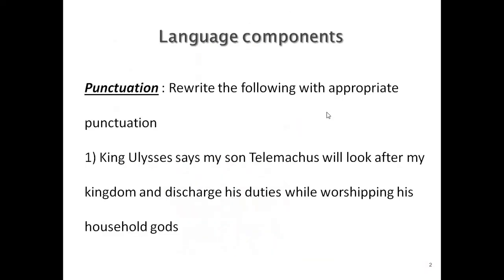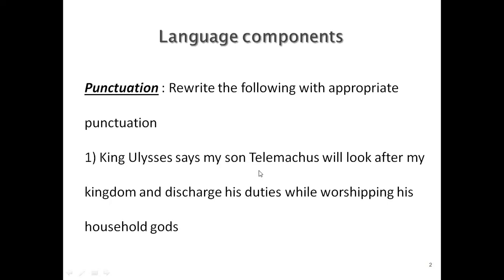Now, under language components, we have 5 categories. First one is punctuation. And in this punctuation, a sentence or a small paragraph will be given to you. What you need to do is, the paragraph or sentence which is given does not contain the required punctuation marks. You need to put in the punctuation marks according to the demands of the sentence. Now, for example, I hope all of you have the textbooks in front of you when you start this session. It's already given in the textbook.